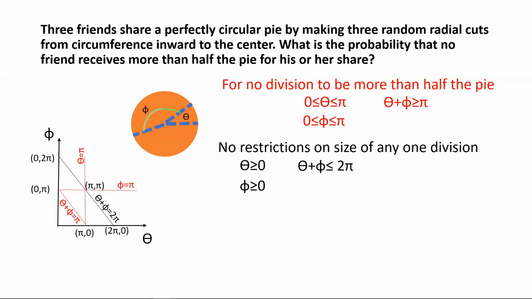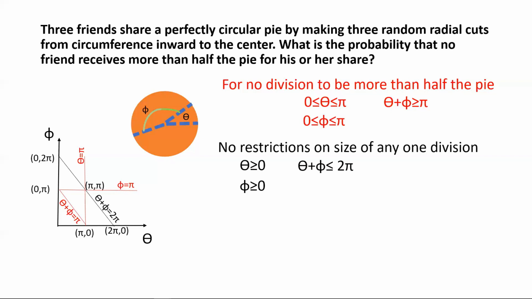And my black triangle is all the potential points without any restrictions on the size of any one division. So that has basically all possible sector angles theta phi that I could have without any restrictions. So it's simple to see that the probability would be basically the area of the red triangle divided by the area of the black triangle.